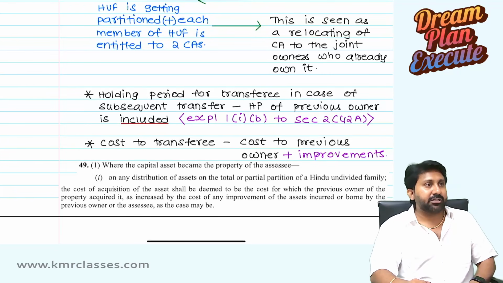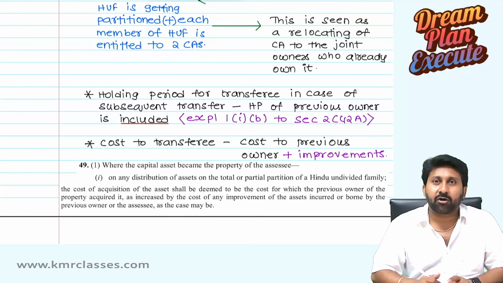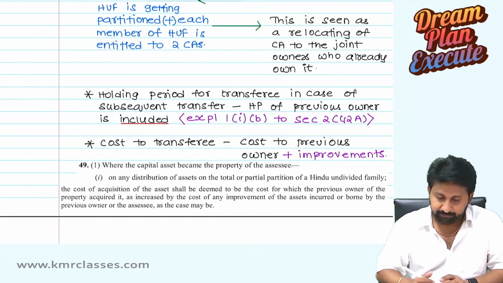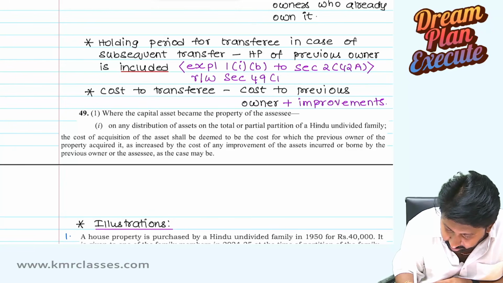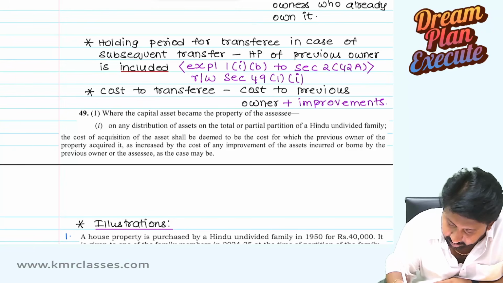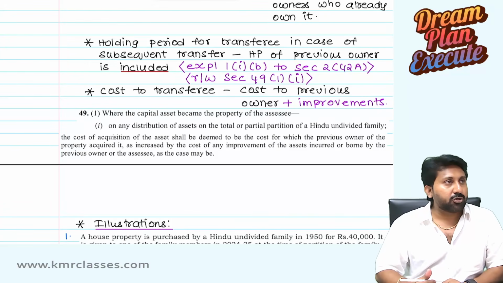It is explanation 1(b) to section 2(42A). If you want, you can also write: read with section 49(1)(i). Cost to the transferee is the cost to the previous owner, plus improvements.